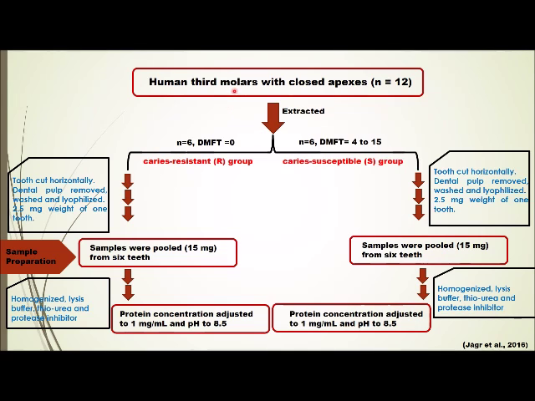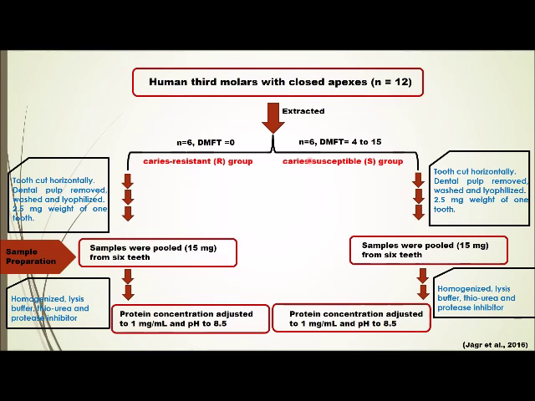For sample preparation, permanent human third molars with closed apexes from 12 adults aged 24 to 40 years were extracted for various clinical reasons. The obtained teeth were then divided into two groups depending upon DMFT score, which is the decay missing filled index. In one group, teeth from 6 adults, 3 males and 3 females with a DMFT score of 0 were collected and categorized as the caries resistant R group. These people never had any tooth caries in their mouth.